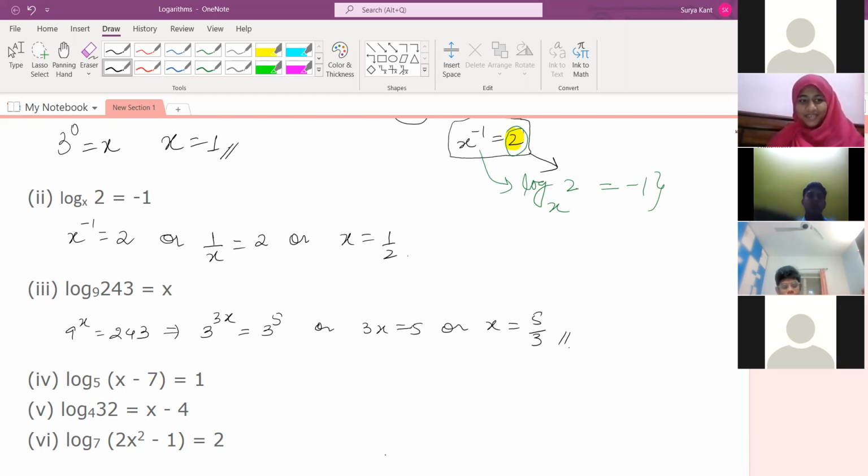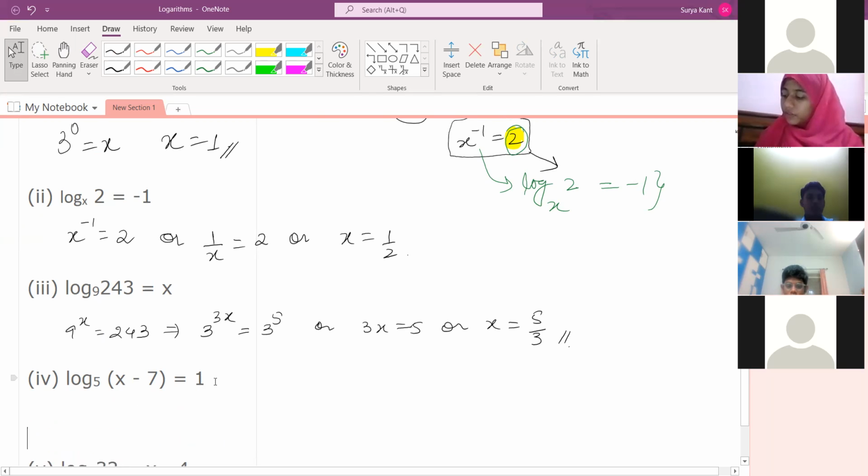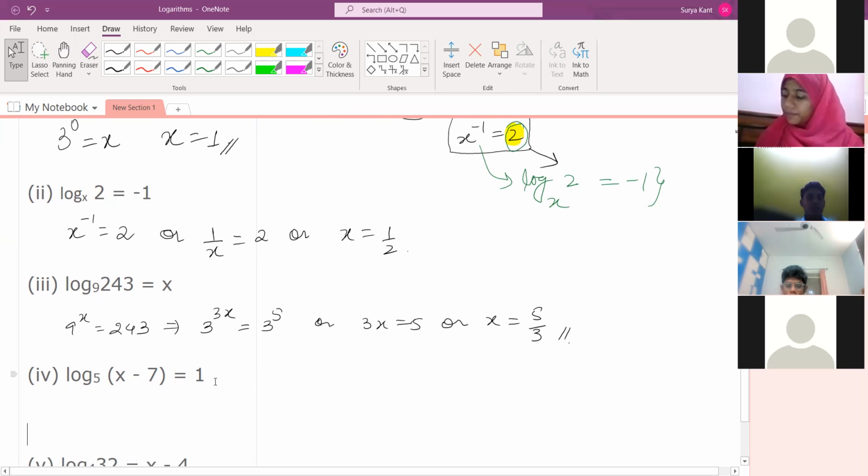3 to the power 5 is 243, sir. Yeah, do that. That only will go there now. 3 into 3 into 3 into 3 into 3. So now next question. If you do it fast, you are not understanding this task. I think it's clear.